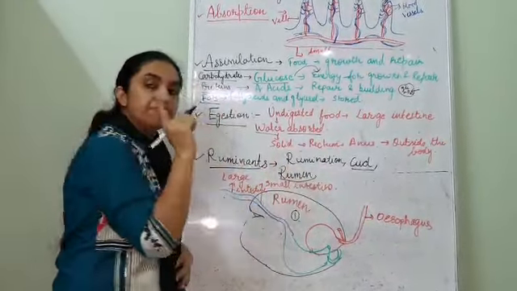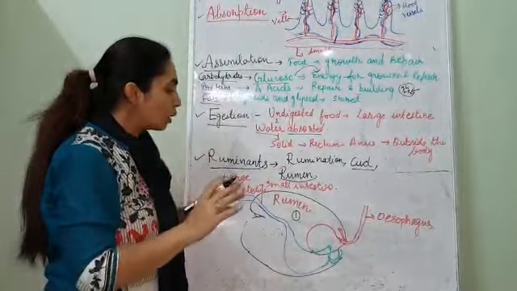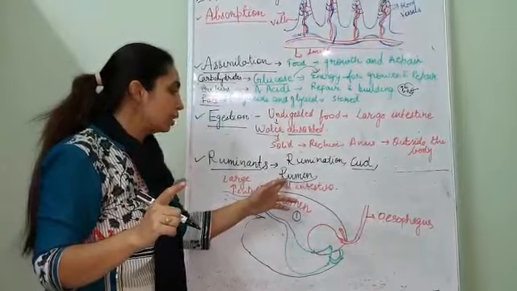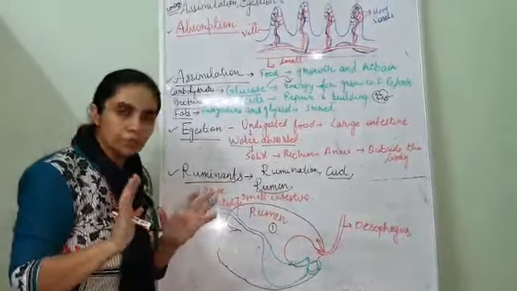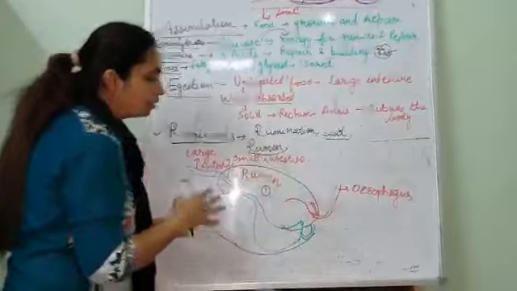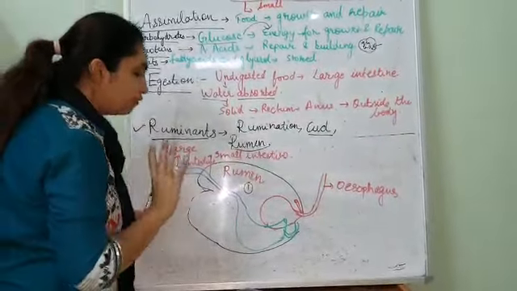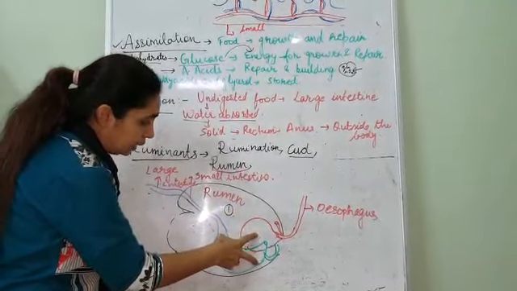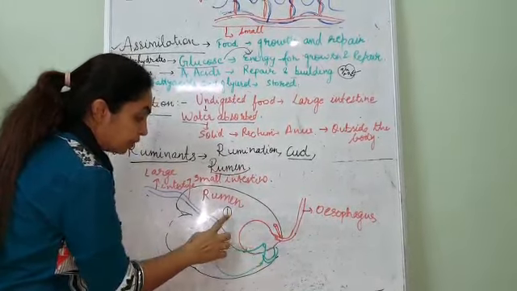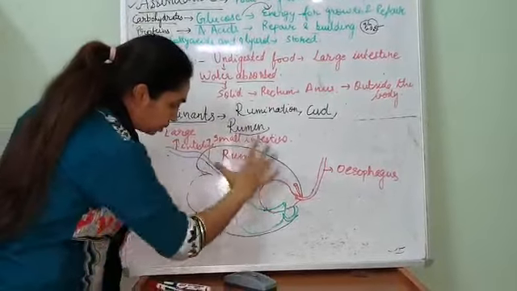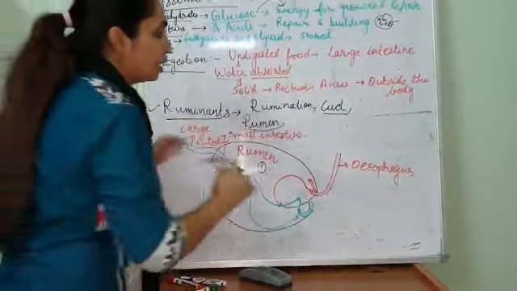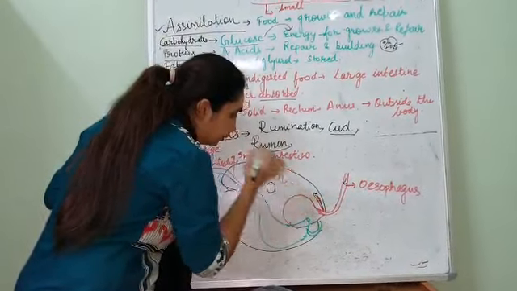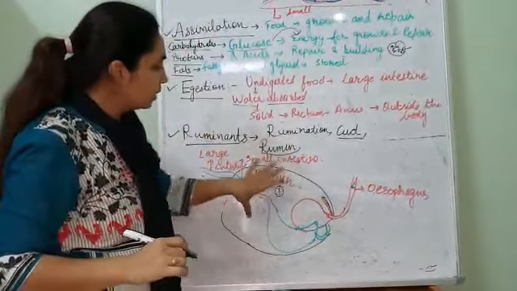Why is the word termed rumination? Because the rumen is the first part of the stomach where the food reaches. We can take the example of a cow here. See how this process happens. This is a basic plan of the stomach of a cow. There are four chambers: first, second, third and fourth. The first, big chamber is the rumen. When the food reaches the rumen from the esophagus, a lot of food is stored in this bag.